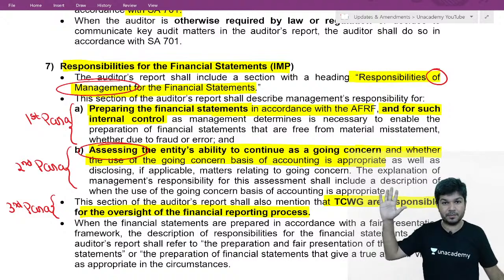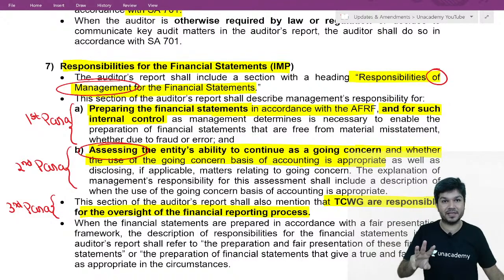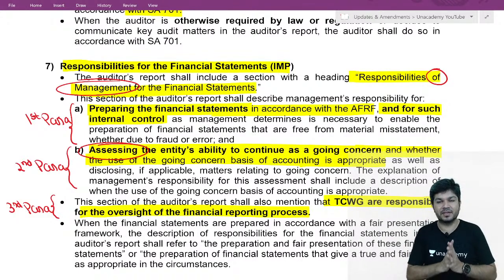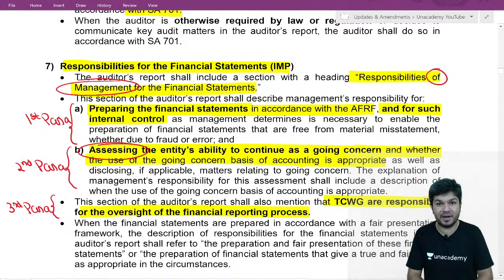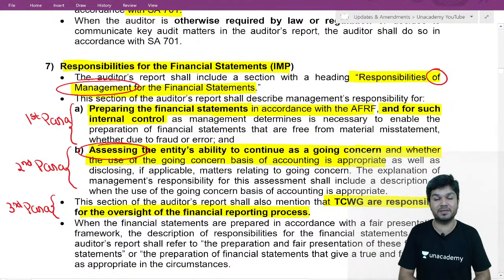If I go to the audit report of Infosys, you'll find three paras are there. And just one more thing, if it's a company, section 134 subsection 5 is the director's responsibility statement.